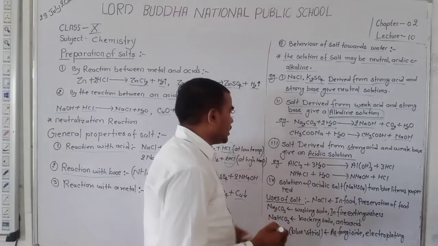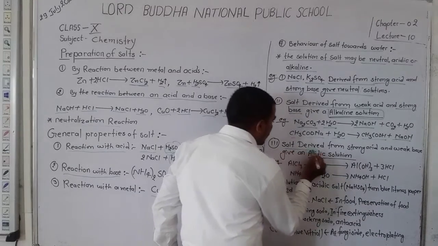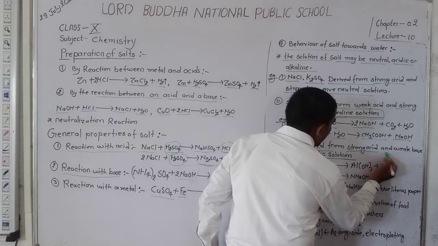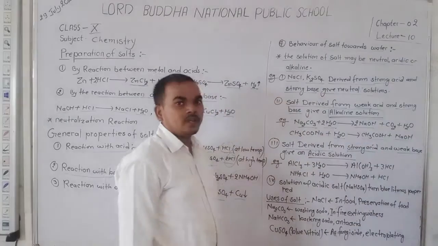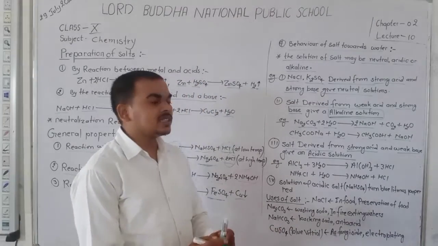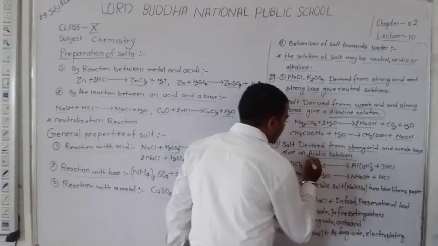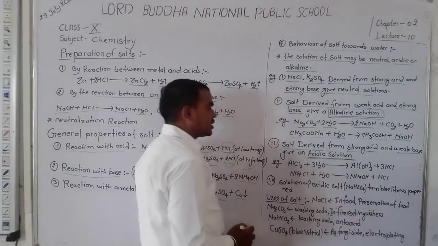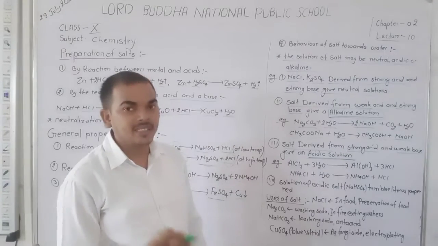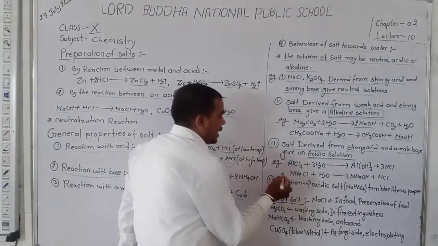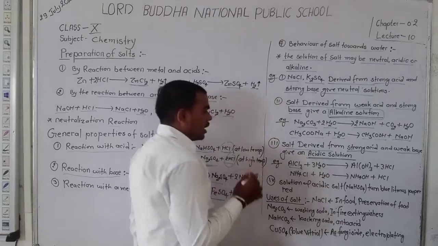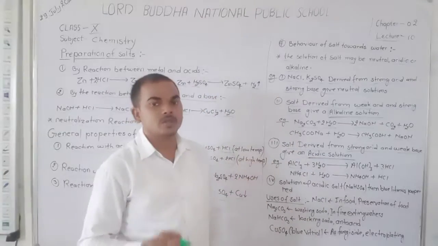Next, dear student, a salt derived from a strong acid and a weak base always gives an acidic solution. As here, dear student, AlCl3, that is aluminium trichloride.